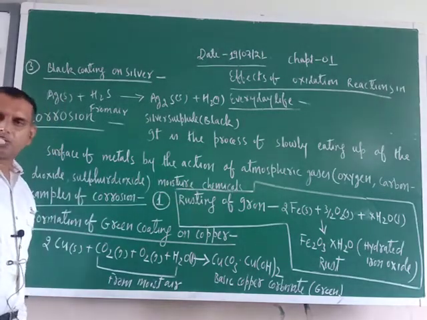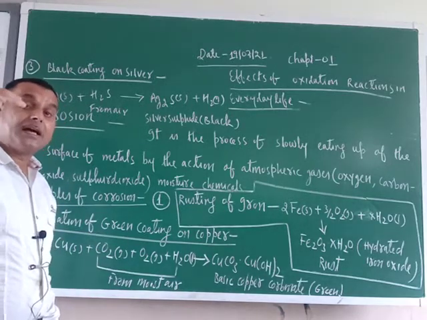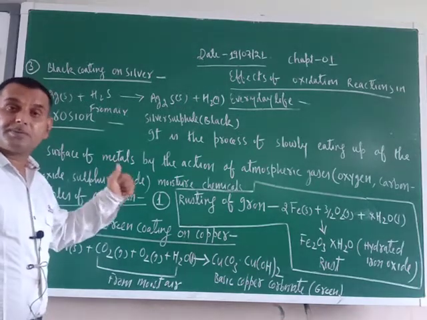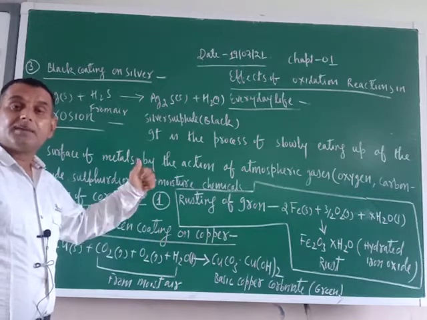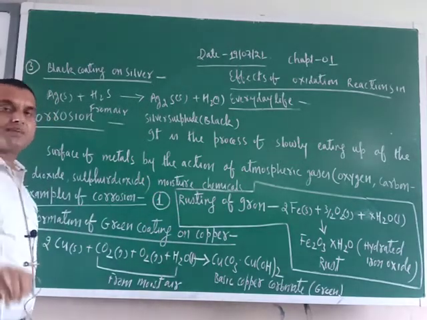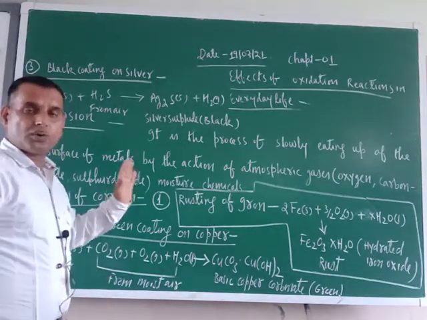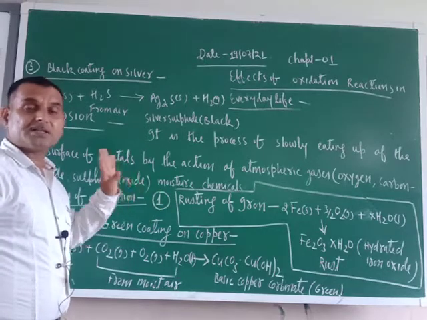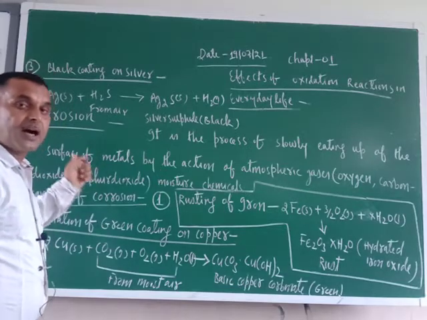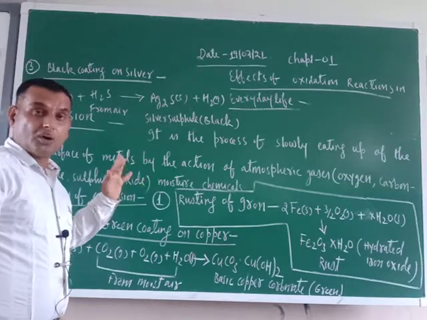In the atmosphere many gases are there, but as far as corrosion is concerned, basically four gases contribute a lot: oxygen, carbon dioxide, hydrogen sulfide and sulfur dioxide. They are meant for corrosion.